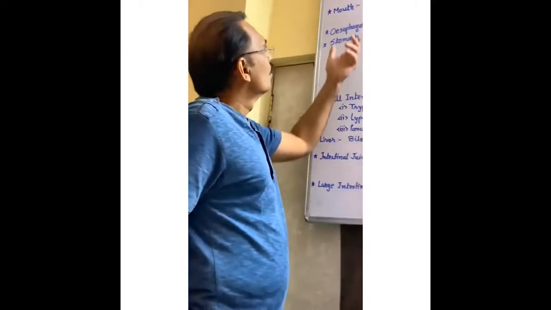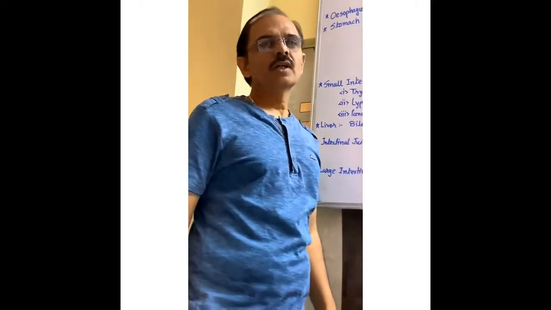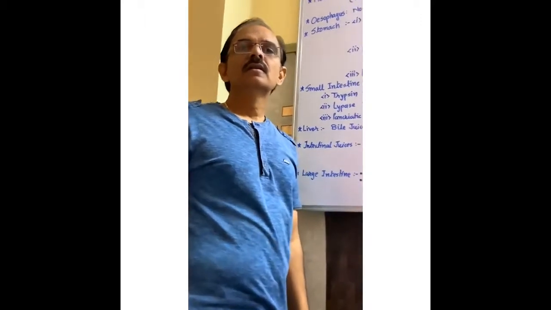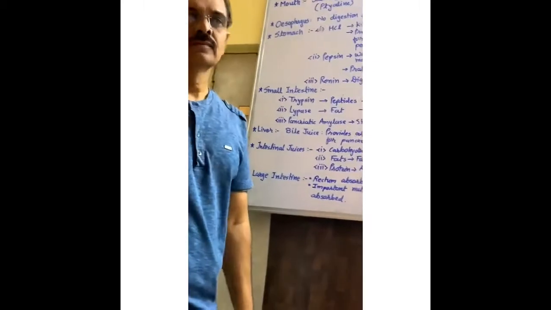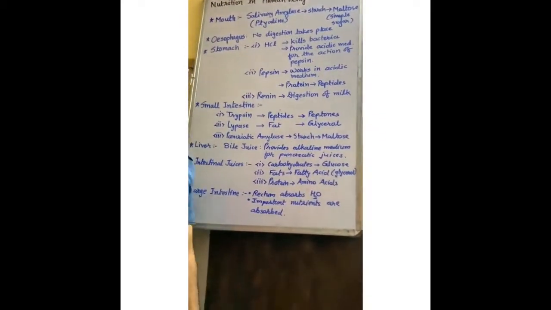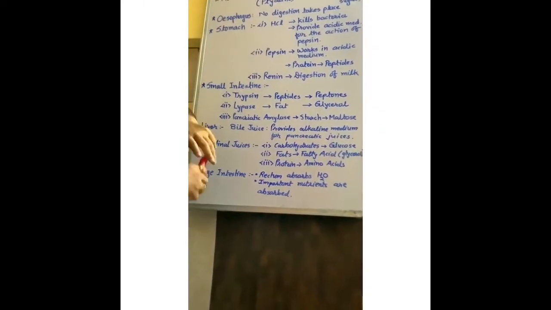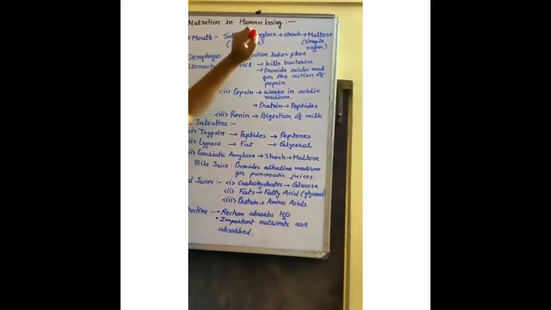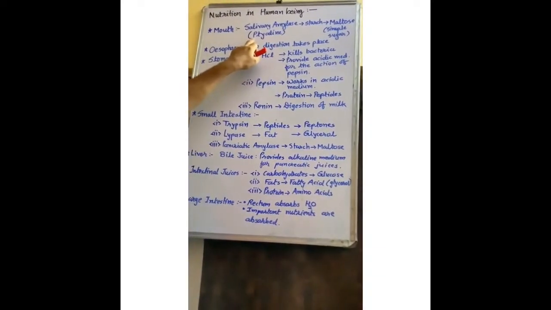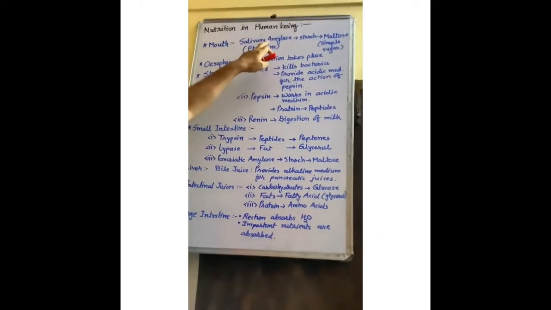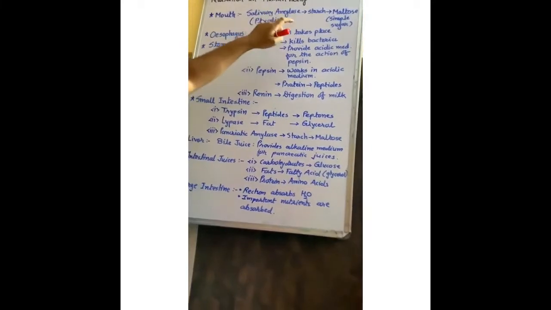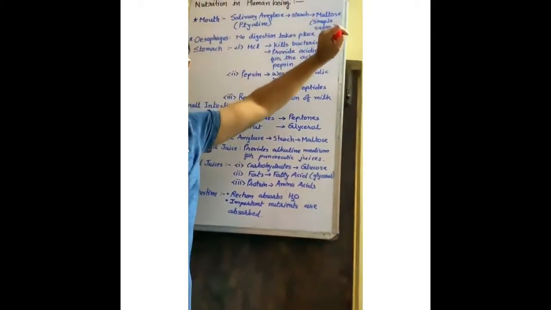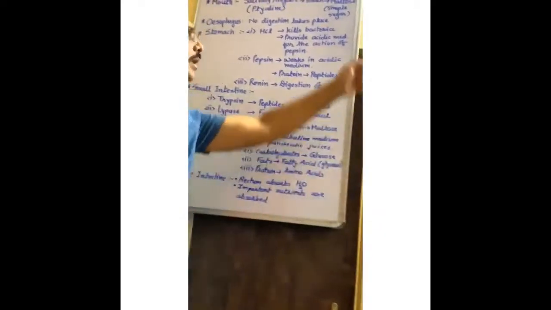Now, what are the functions of enzymes and juices produced during the digestion of food in human beings? See, we start with the mouth. Mouth produces salivary amylase, which is also known as ptyalin, here P silent. Because of the salivary amylase, whatever complex structure of starch converts into maltose. Maltose, in common language, we call simple sugar.